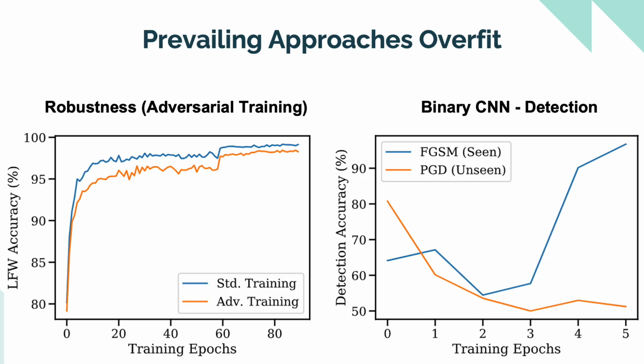More concretely, here we see on the left that adversarial training degrades AFR performance of a face matcher called FaceNet on real face images in LFW dataset compared to the standard training on real images. Also, the problem with detectors is that a binary classifier trained to distinguish between real faces and FGSM often fails to detect an unseen attack type, namely projected gradient descent. Thereby, both of these methods grossly overfit to the adversarial examples.